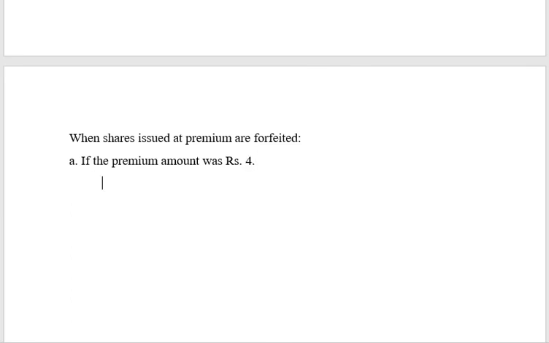So what is the amount of shares issued? 14 rupees was the value of shares issued. Now if the premium amount of rupees 4 was collected along with allotment or already paid, which means the premium amount has been already paid by the person.